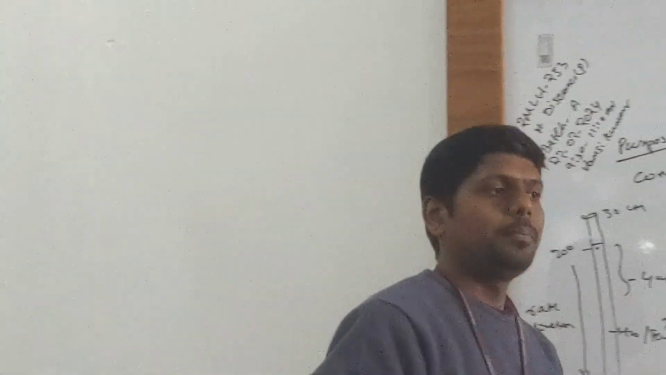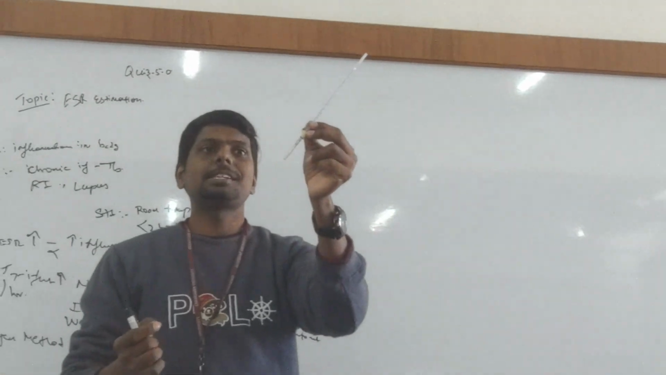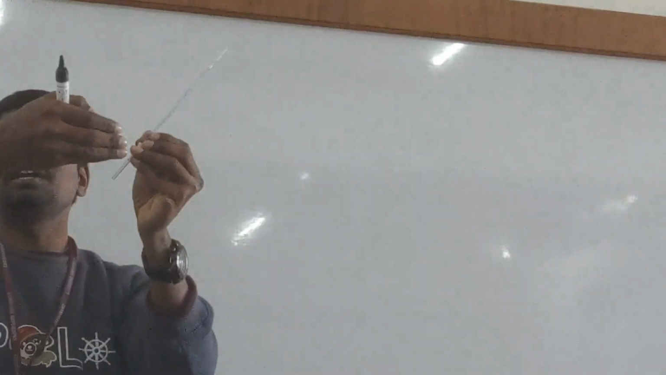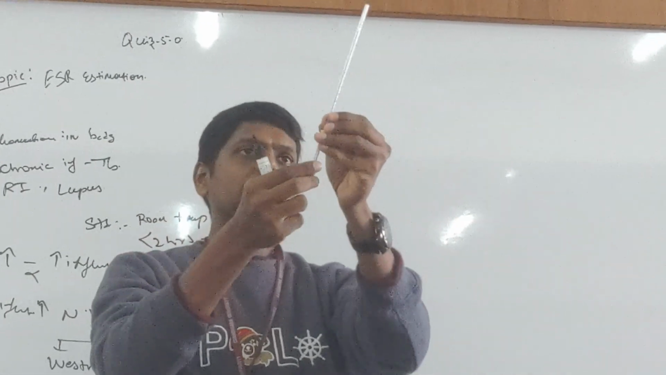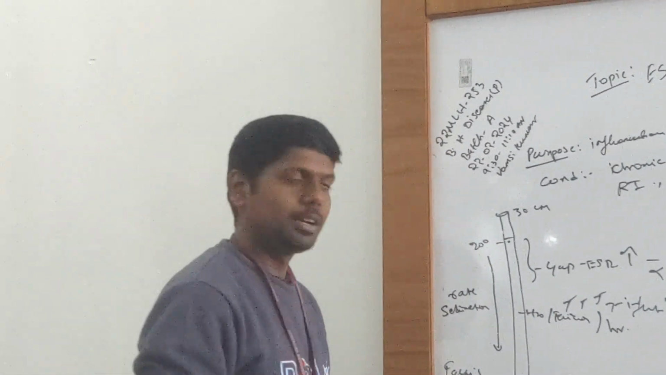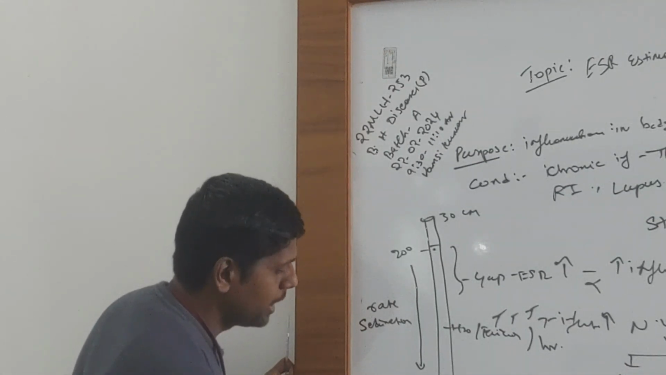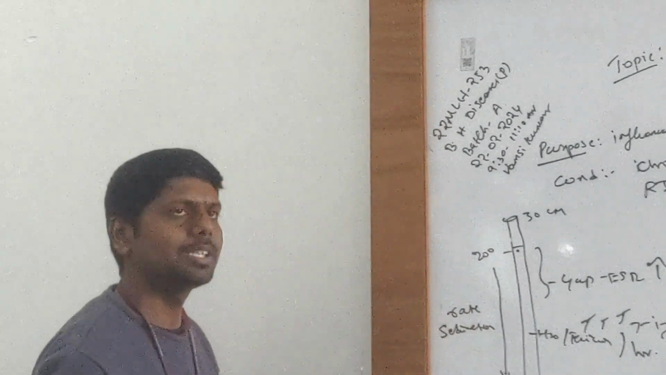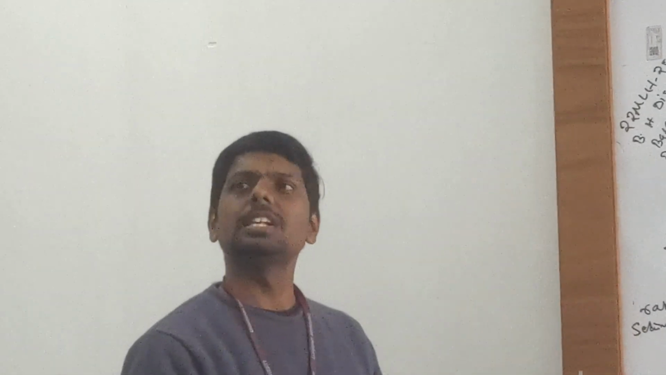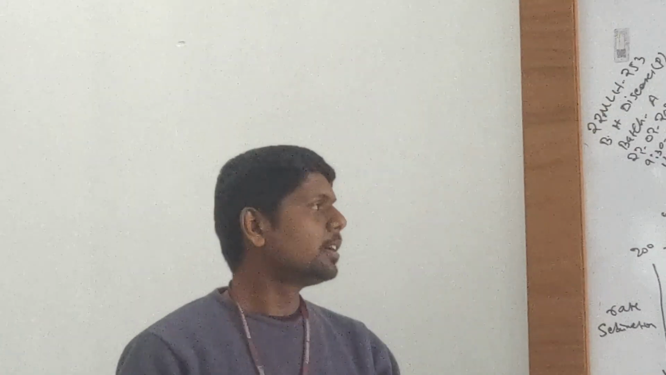Imagine your ESR stand, rather than vertical, is slanted like this. Obviously, the rate of sedimentation will be slowed down. The position of the stand and the position of the tube is very important. It should be vertical, right? So the position of the tube is one important factor. Any more you want to tell? The factors that can alter results: one is positioning of the tube, then temperature.